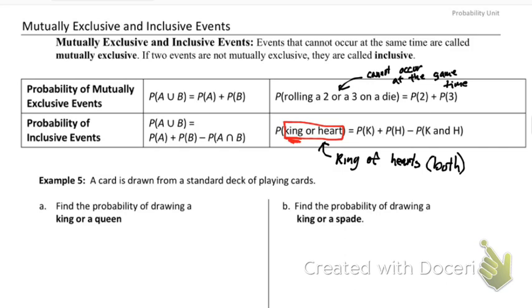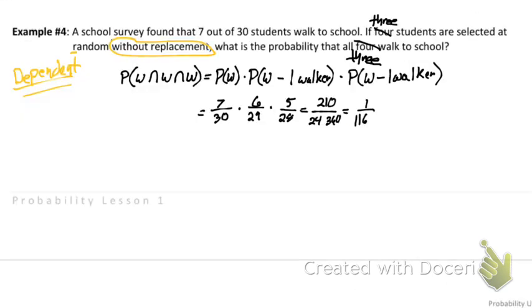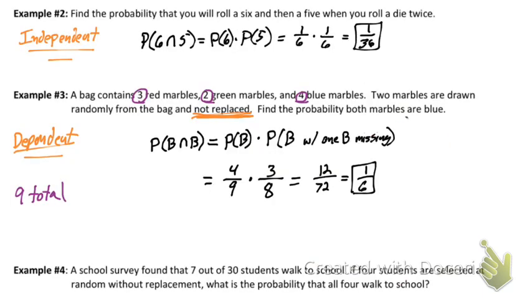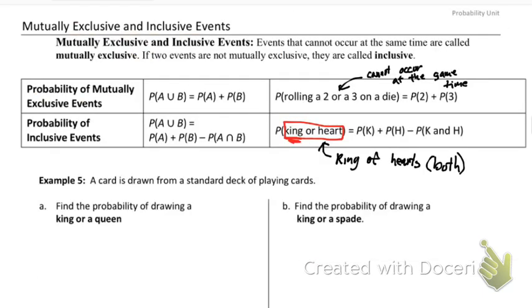All right, let's talk about how we're going to calculate these 2 things. So where dependent and independent, which we talked about back here, were multiplication, and these were and statements. When we're doing these mutually exclusive and inclusive events, we're going to use or statements. So what's the probability of A or B?